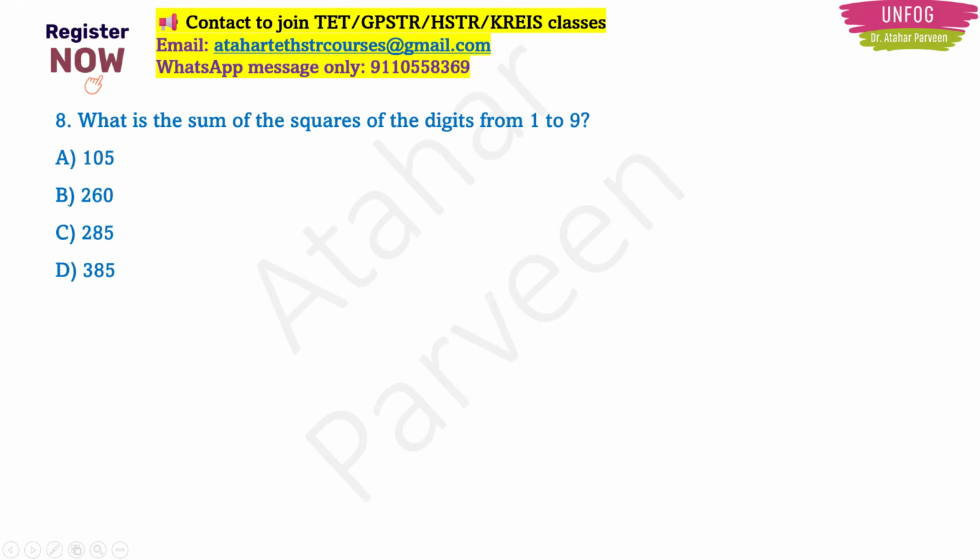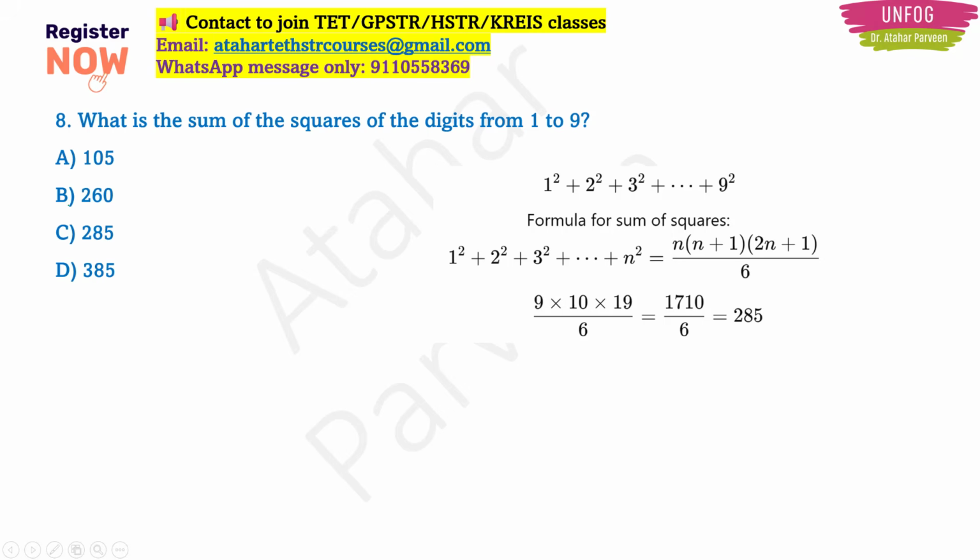What is the sum of the squares of the digits from 1 to 9? They are directly telling 1 to 9, right? So 1 square plus 2 square, because they are telling squares, sum of the squares of the digits, right? So just 1 square plus 2 square plus 3 square till 9 square.